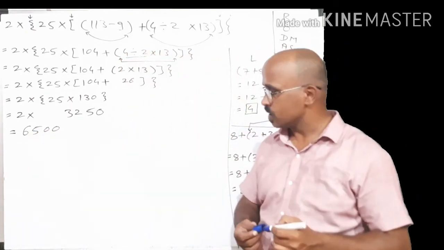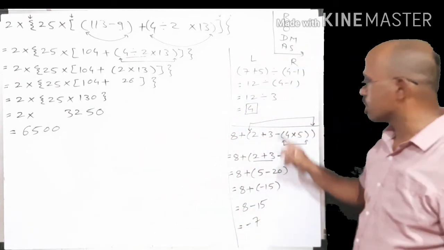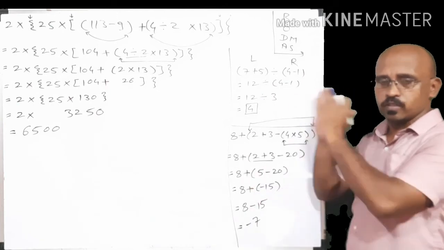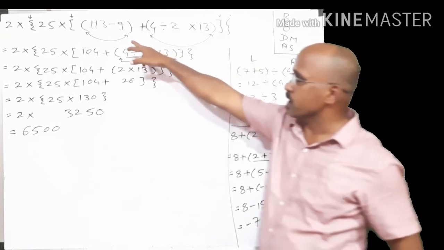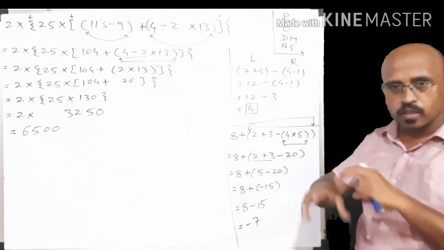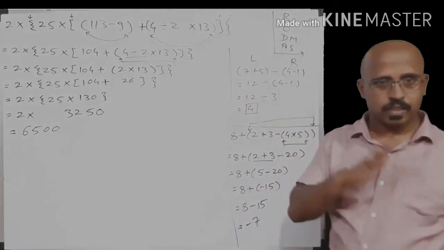Clear friends? I hope you are getting it. So what we learned in this video: if there are two brackets, one completely on the left and one completely on the right, solve the leftmost bracket first, as we did here. If there is nesting of brackets, then solve the innermost bracket first, as we did in the rest of the steps. Clear?